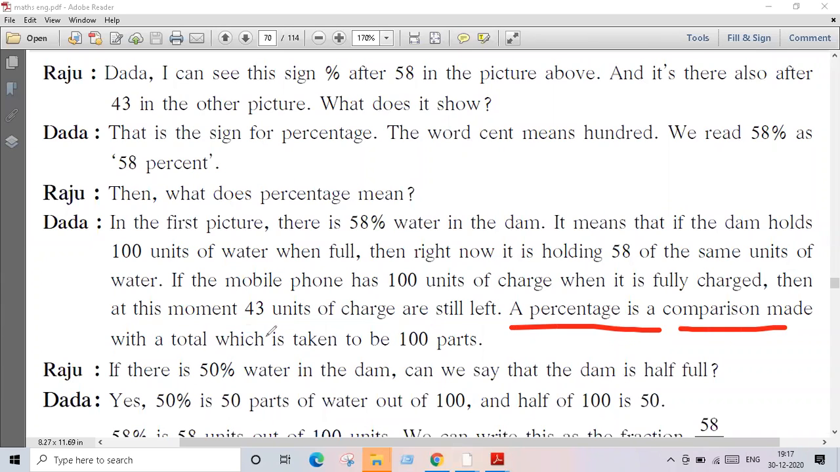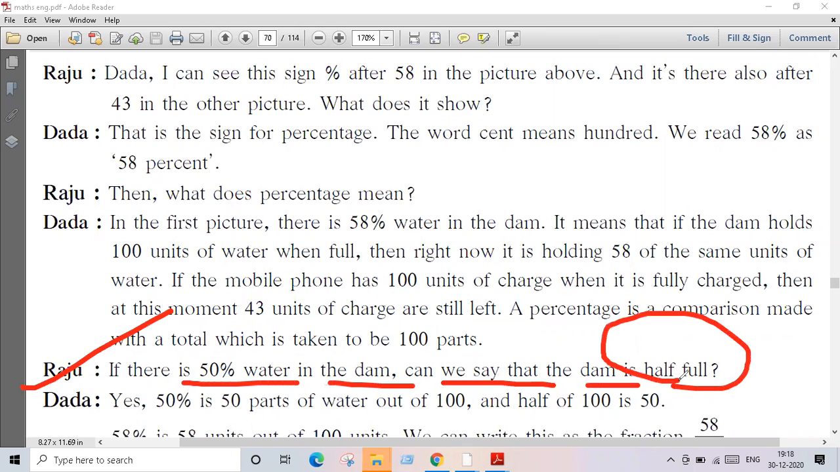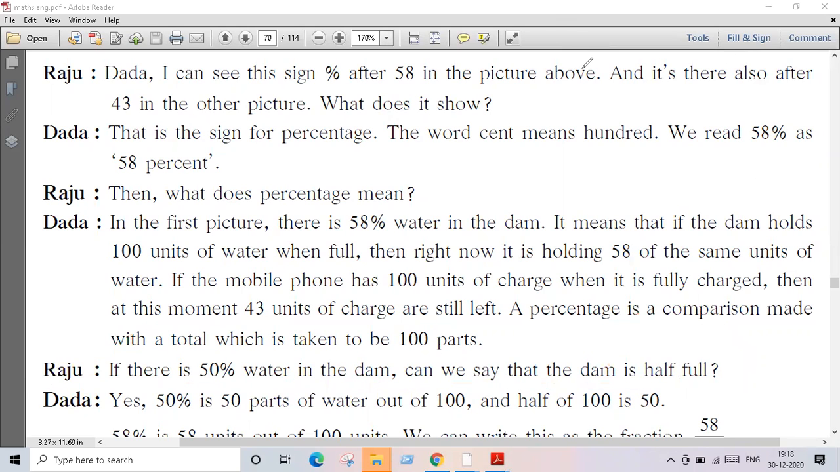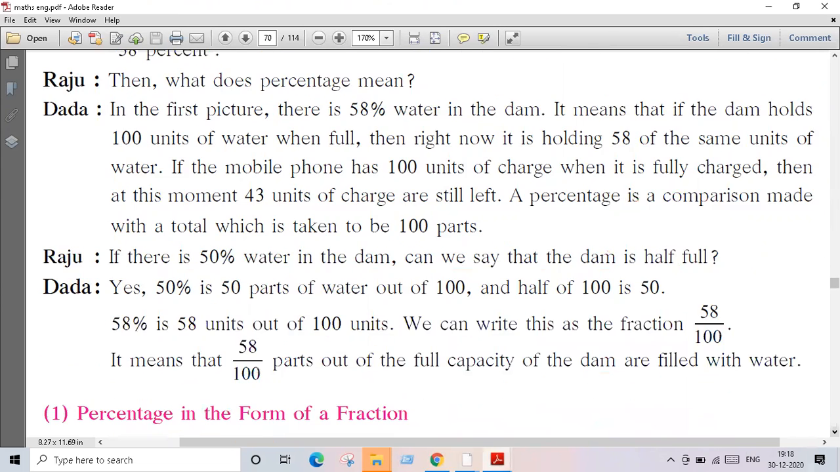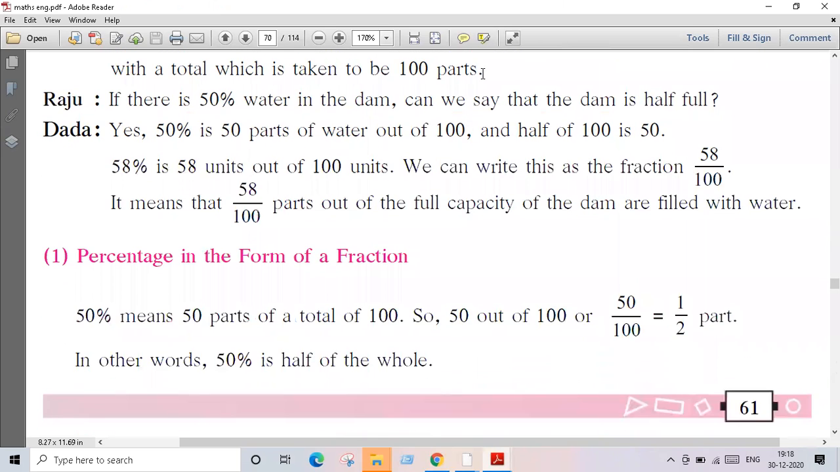A percentage is a comparison made with a total which is taken to be 100 parts. Raju again asks, if there is 50% water in the dam, can we say that the dam is half full? Yes, we can say that the dam is half full. अर्धा भरलेला आहे. जर त्या ठिकाणी सांगितलं की 50% म्हणजे half. Yes, Dada says yes. 50% is 50 parts of water out of 100. That means half of 100 is 50, right?